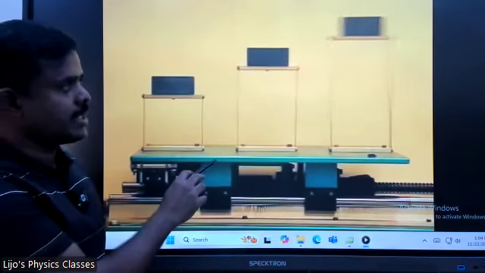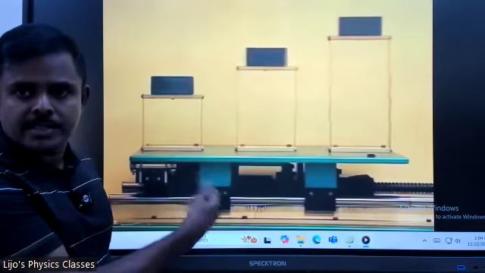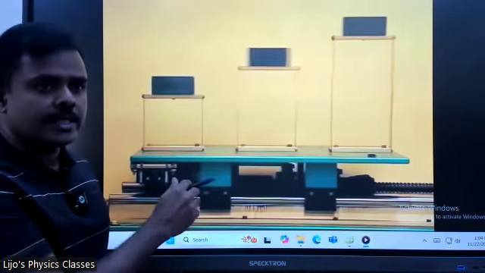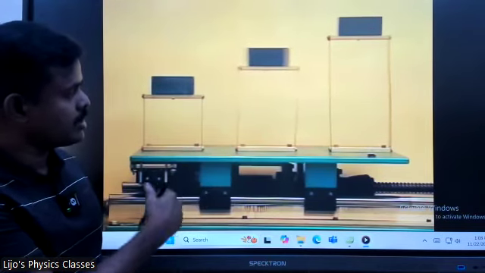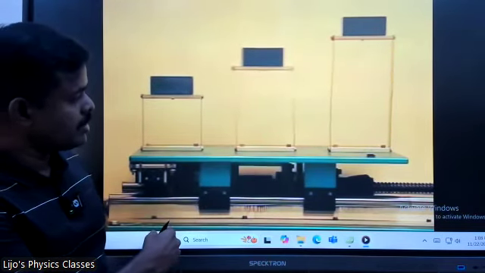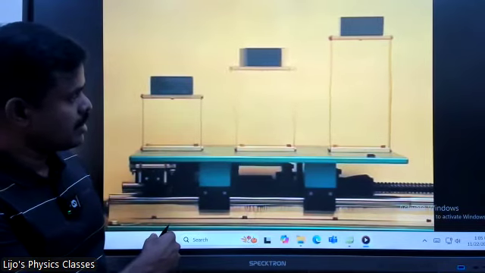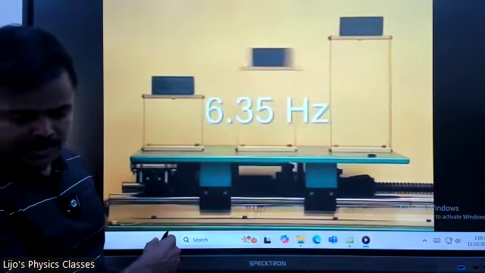Now look at that. This starts vibrating, right? Frequency increases, right? So it will resonate at maybe a bigger frequency, maybe like 10 hertz or something. Let's see where it vibrates. 6.35.